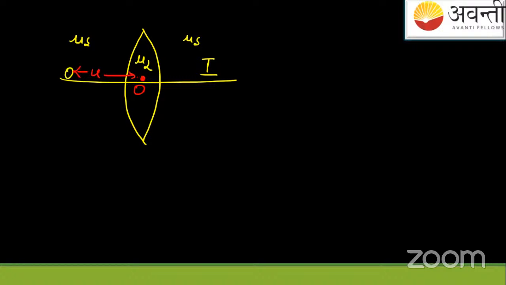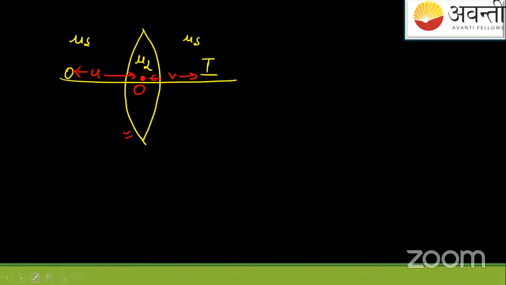We'll measure all the distances from this optical center with proper sign conventions, plus minus minus plus, as we did in the spherical mirrors, concave or convex, starting from the center point, that was the apex point, pole or apex. Here, suppose image is formed here, you will understand this is a converging lens. Converging means catching all the rays and focusing them to increase the intensity, okay? So after this, if you apply the formula here, what kind of formula can you apply? What is the formula which we are going to apply here?